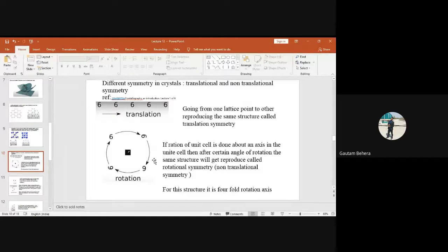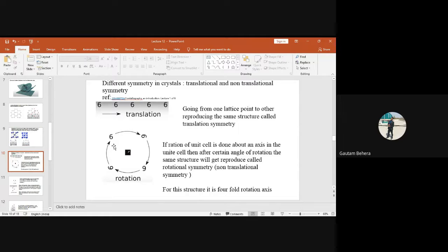Then we have rotational symmetry. Suppose this is a cube, and I want to rotate this cube. Just as an example, take a 6. I want to rotate it. I have rotated it up to this angle. Again I am rotating like this. Again I am rotating like this. And finally I will reach the same structure.